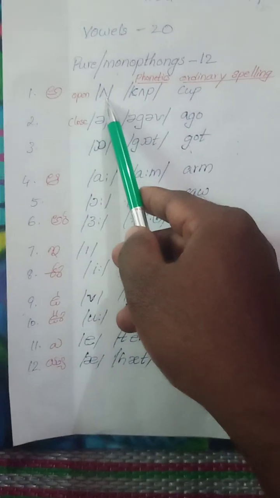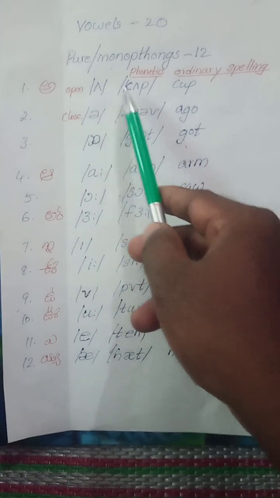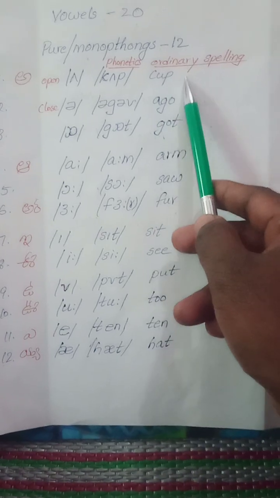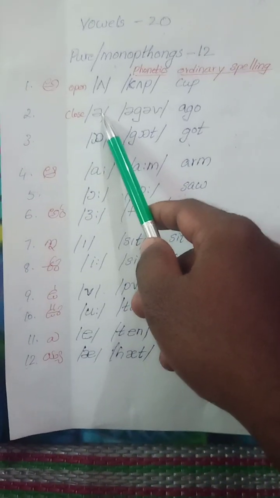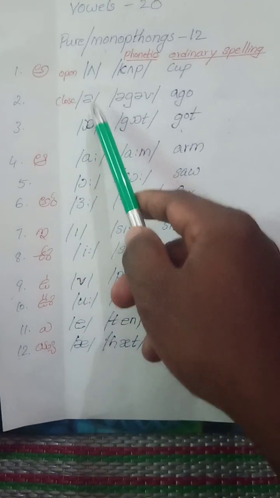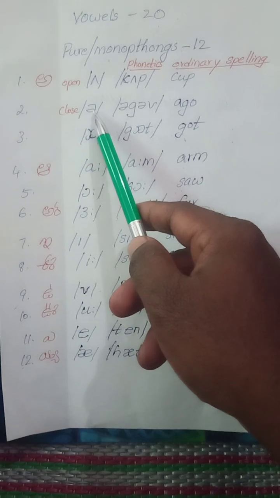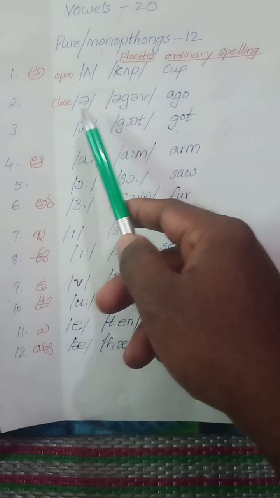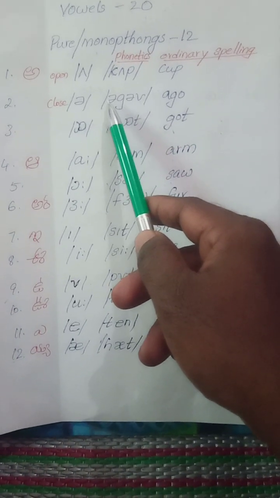So you can see here, when we open our mouth and say this sound, that is the phonetic for cup. Ordinary spelling: cup. This u is producing this sound. And the next one: we have three short sounds. With this one, you open the mouth and then close it while you pronounce the sound, as in go.